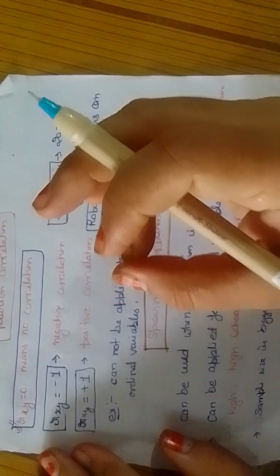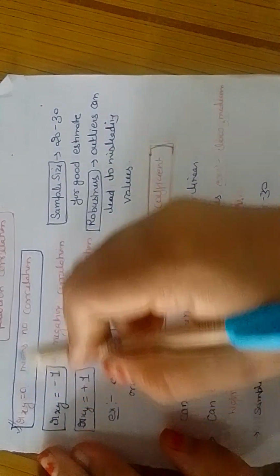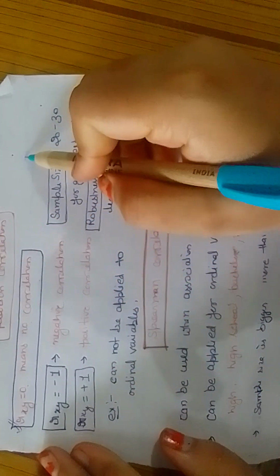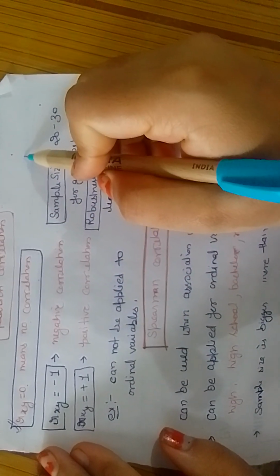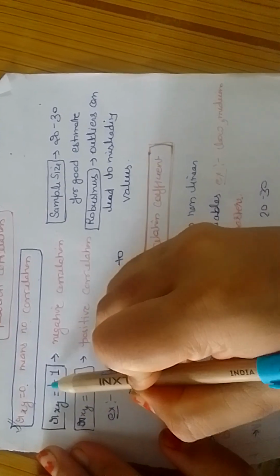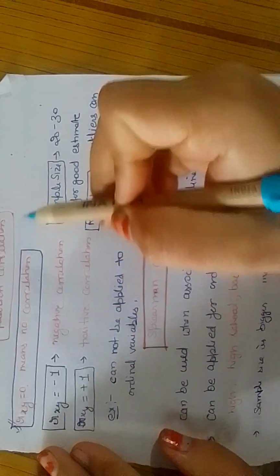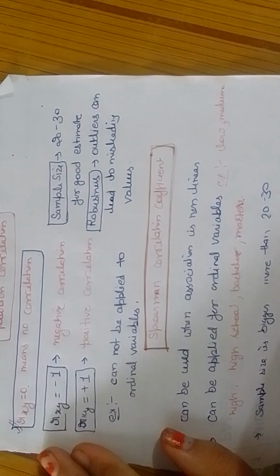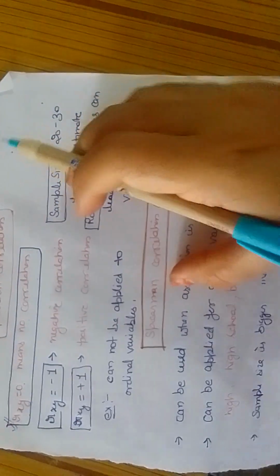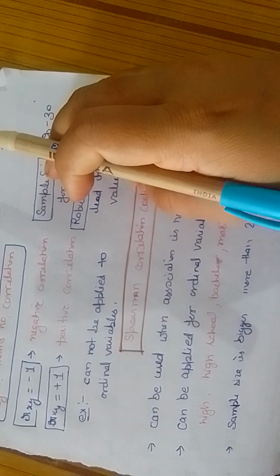Okay. So if Rxy comes 0, it means there is no correlation between two variables. Fine. There is no relationship between two variables. If r comes negative, it means there is some relation between two variables, but this relationship is in a negative way.